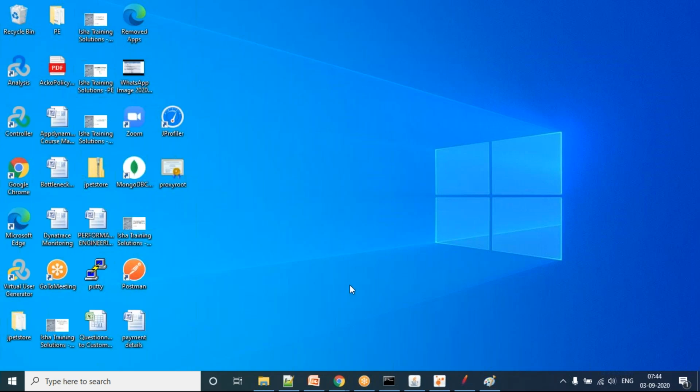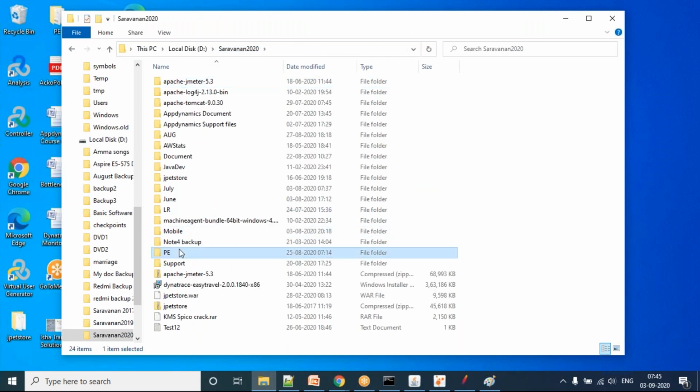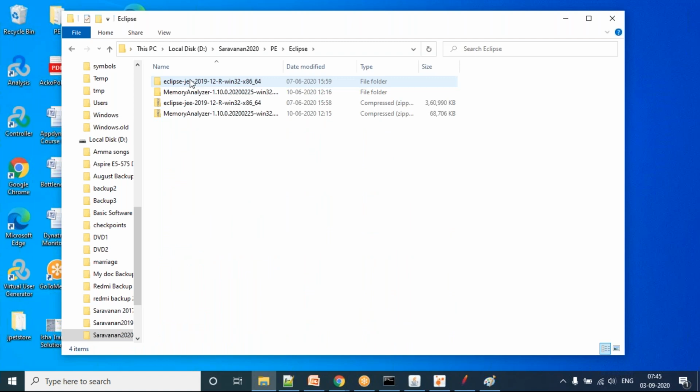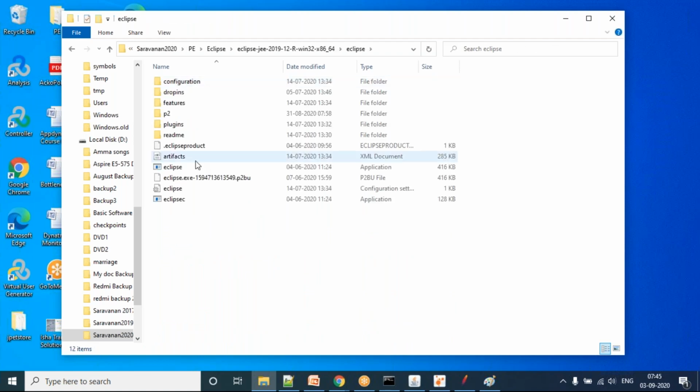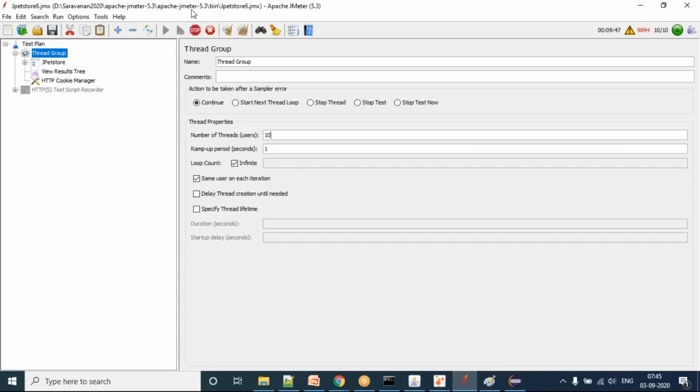So basically what we bring in the flavor is that I have an application, and I'm also going to use the Eclipse code program to execute it and then see certain issues. Just a minute. I did not prepare the environment, but we'll see that. What will I do? I'll stop this JMeter test and I'll close this instance also.